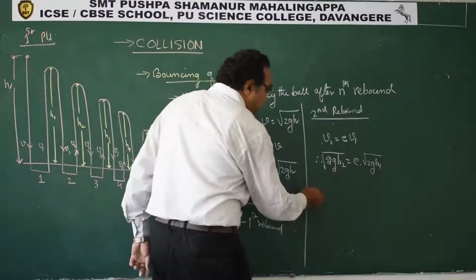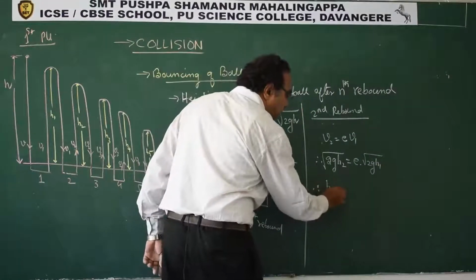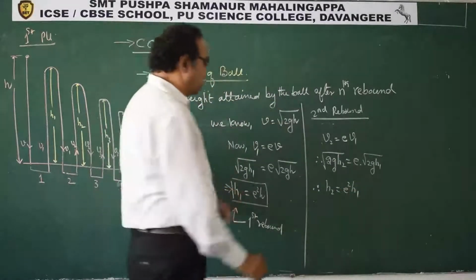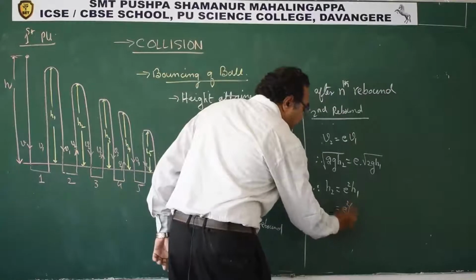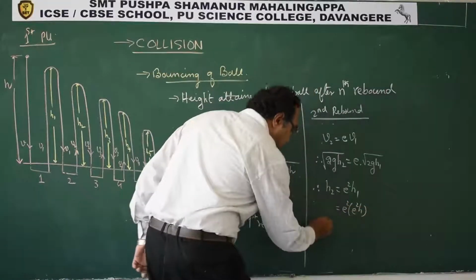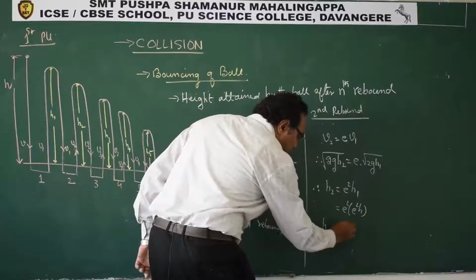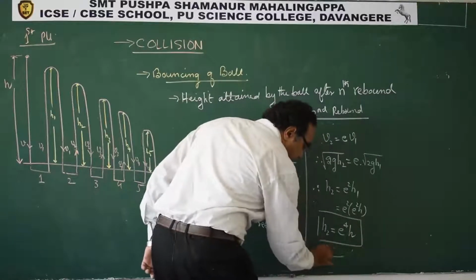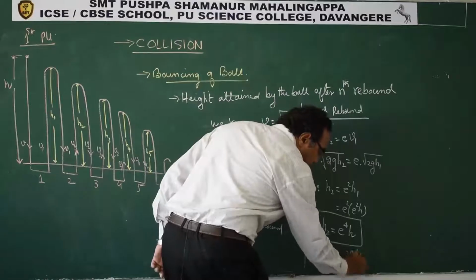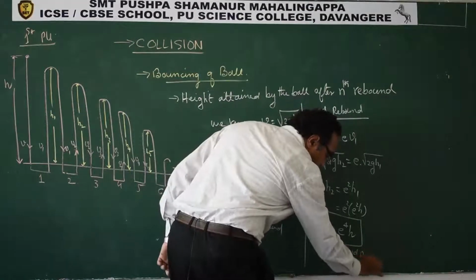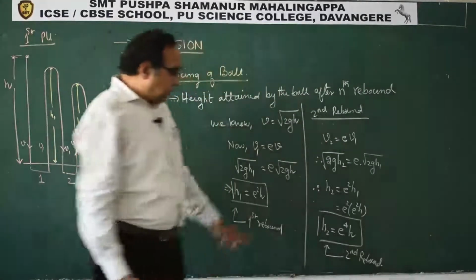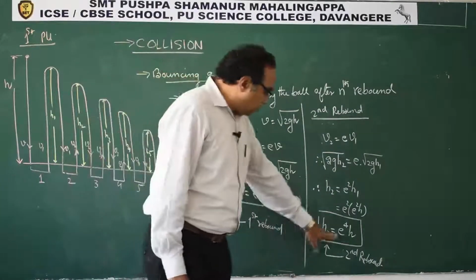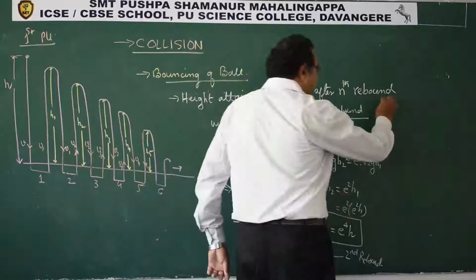Now, from this we can say, squaring both sides, H2 is e square H1. But H1 is what? That is e square h. So H2 is e power 4 h. This is our second rebound. See how we are trying to correlate: H1 e square h, H2 e power 4 h.